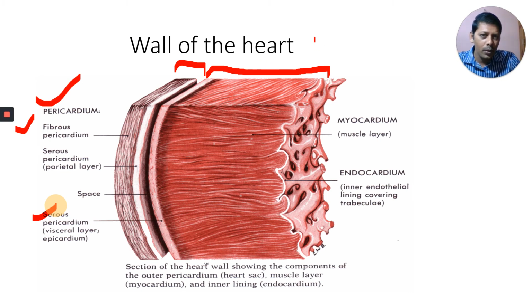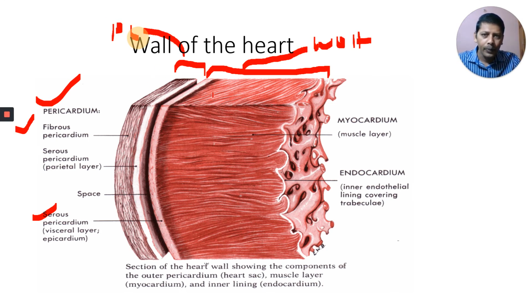This is the wall of the heart, from here to here. What is this one? Pericardium. This is pericardium, above our heart. This innermost layer here in the pericardium, what is that? This is the visceral layer. This visceral layer, the outer layer of the wall, is called epicardium. Epicardium is nothing but the visceral layer of the serous pericardium.